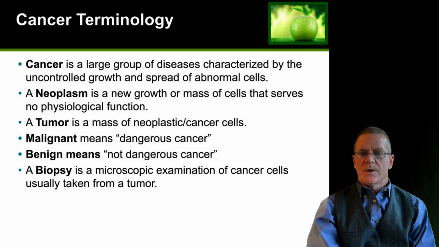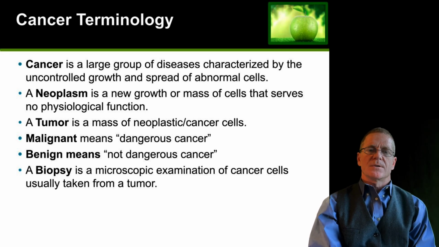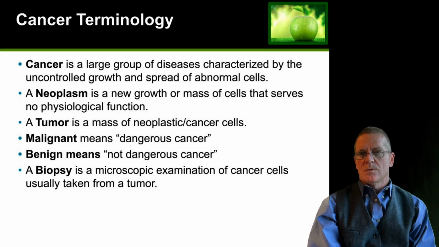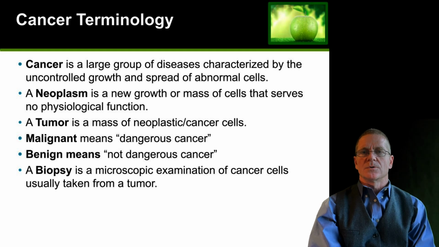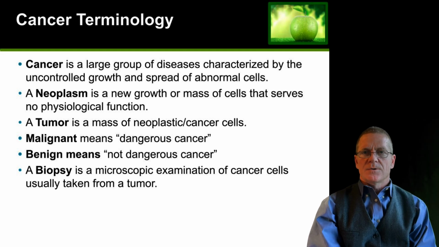Here's some cancer terminology. Again, cancer is a group of diseases which are all characterized by uncontrolled growth. There are hundreds of different types of cancers, and each type is different with different mutations. A neoplasm just means a new growth. It's a mass of cells that doesn't have a particular function. Neoplasms and cancers are sometimes used interchangeably. A tumor is a mass of neoplastic cells or cancer cells.